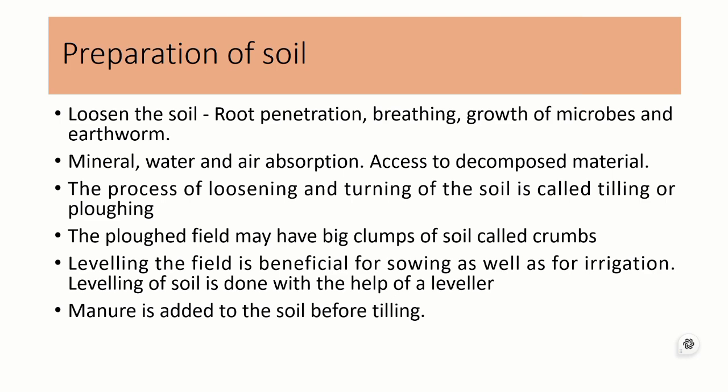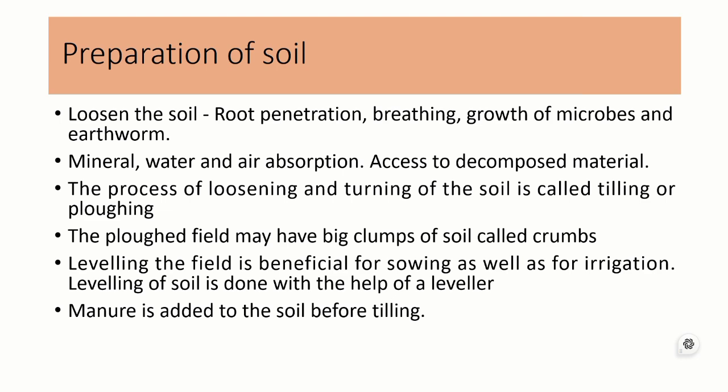A plowed field may have big clumps of soil called crumbs. Crumbs are nothing but a broken form of soil. They are tilled or plowed and loosened for various processes such as sowing and irrigation. Leveling of the field is beneficial for sowing. As the field is leveled, the sowing becomes easy and the supply of water or irrigation becomes easy.